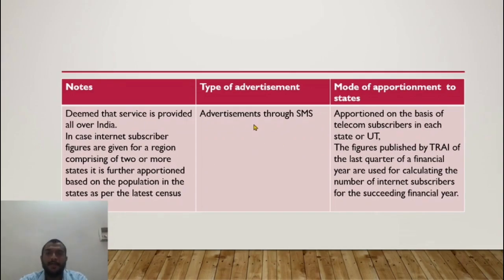Advertisement through SMS. In this case, SMS is based on the telecom subscribers as per the TRAI figures of the last financial year. In some cases, the figures are available for an entire region, such as the southern region. It says in all the south states, viewership is given in a clubbed manner. If that is the case, in order to apportion between all the states of the south, I take the help of the population figures of each state as per the latest census, and then I again apportion in that manner. In case internet subscriber figures are given for a region comprising two or more states, it is further apportioned based on the population in the states as per the latest census.